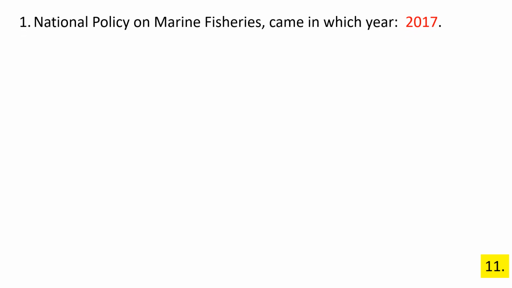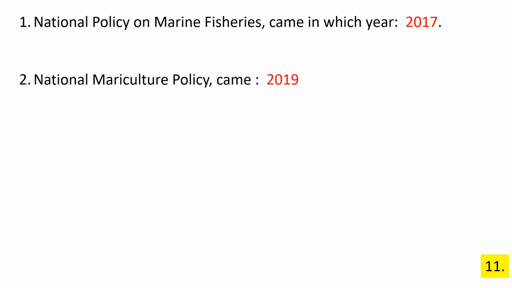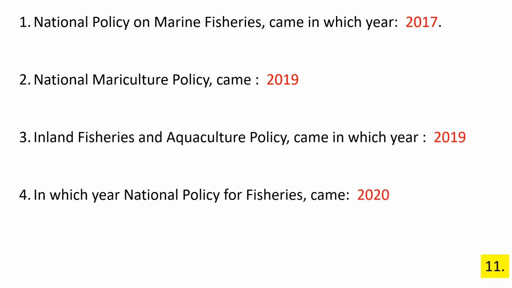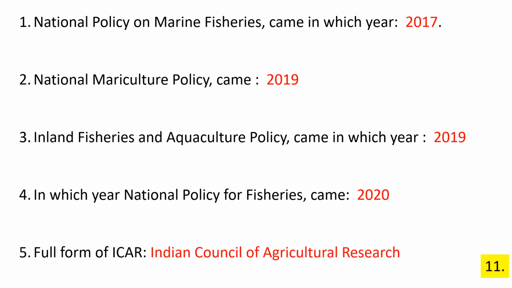National policy on marine fisheries came in which year? 2017. National mariculture policy came in 2019. Inland fisheries and aquaculture policy came in which year? 2019. In which year national policy for fisheries came? 2020. Full form of ICAR, Indian Council of Agriculture Research.